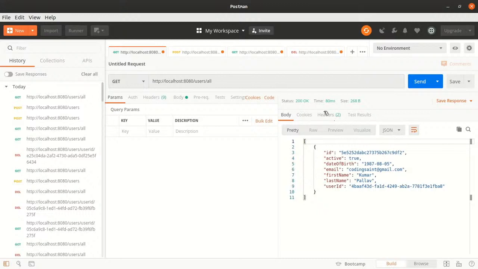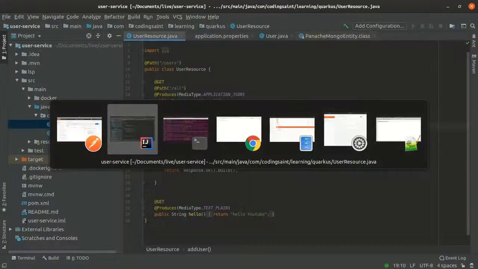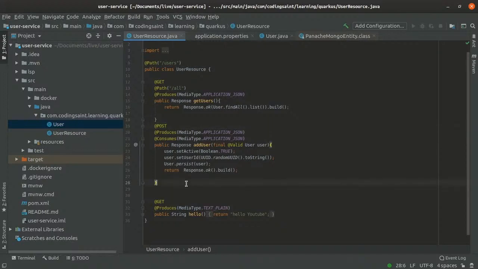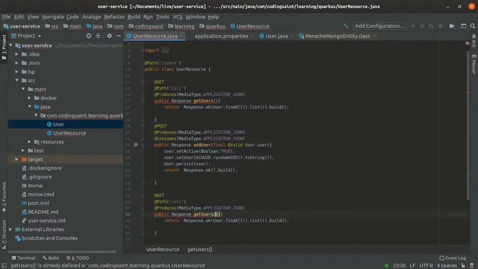Okay, now back again. So this is what it did. It did a live reload and everything, but we have not seen the main use of Quarkus, because this is what I wanted to show you with Panache entity. Okay, so we'll create one more get request where I would like to find a user only by ID. Let me add get user by user ID. Okay, so let's say user ID.